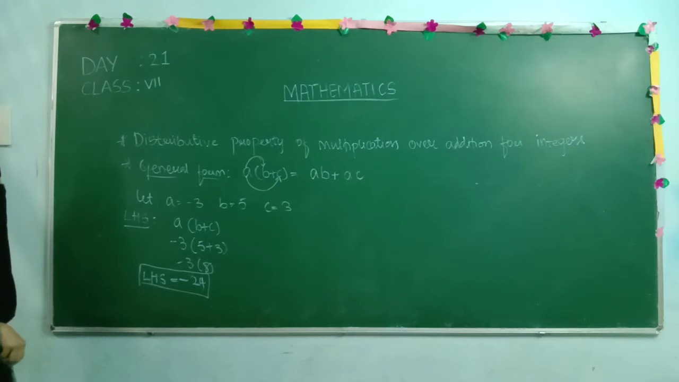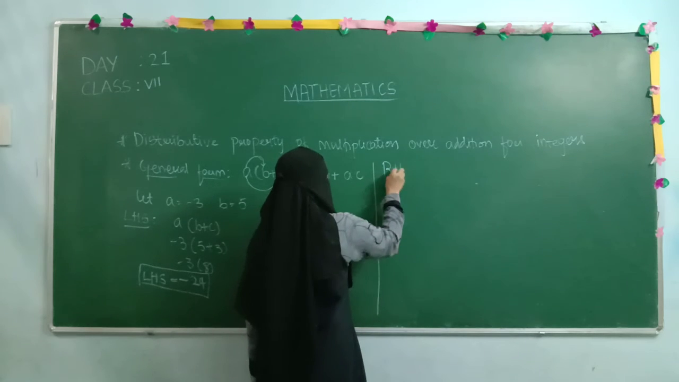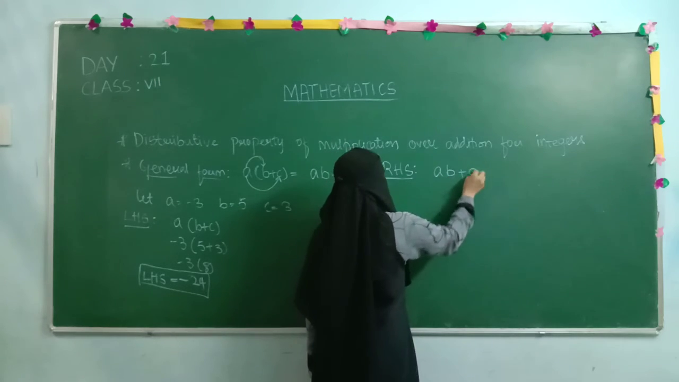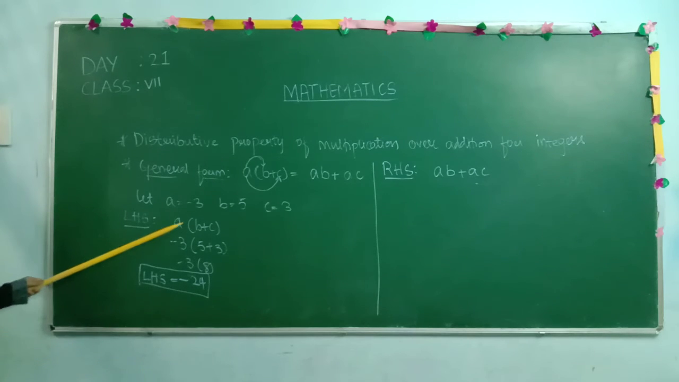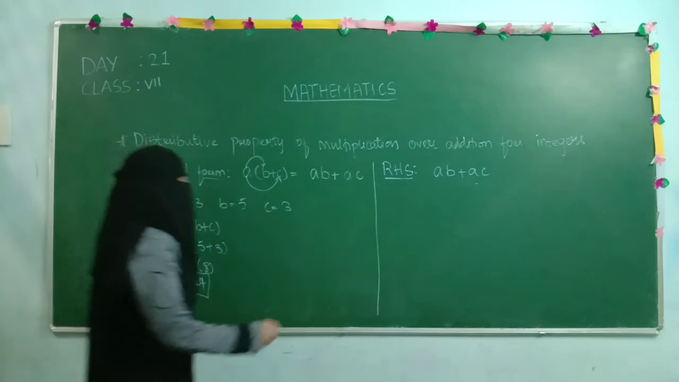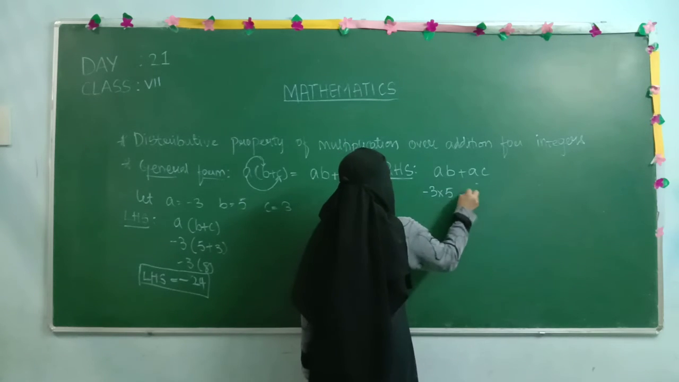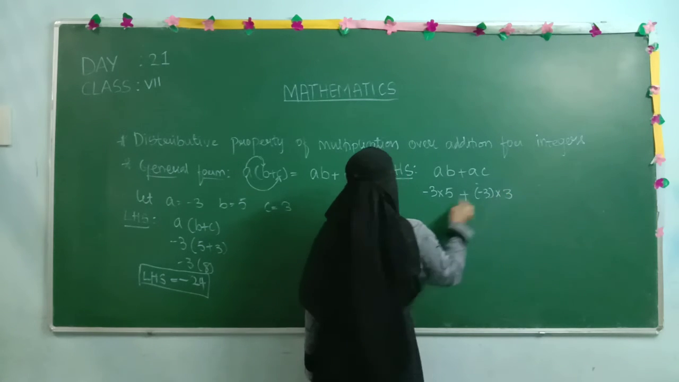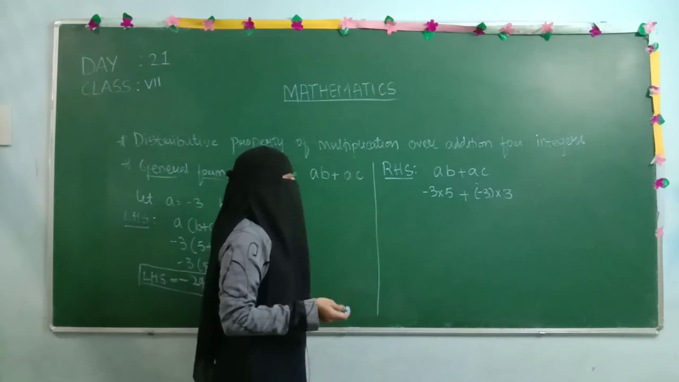Now as we have simplified the LHS part, we are going to solve the RHS part. After that we are going to compare whether they are equal or not. So what is the RHS part? AB plus AC. Now you need to substitute the values of A, B, C which you have taken. Here A you have taken as minus 3, B 5, C 3. So that only we are going to substitute here. Minus 3 into 5 plus minus 3 into 3. When one is negative and the other is positive, we get the answer as negative.